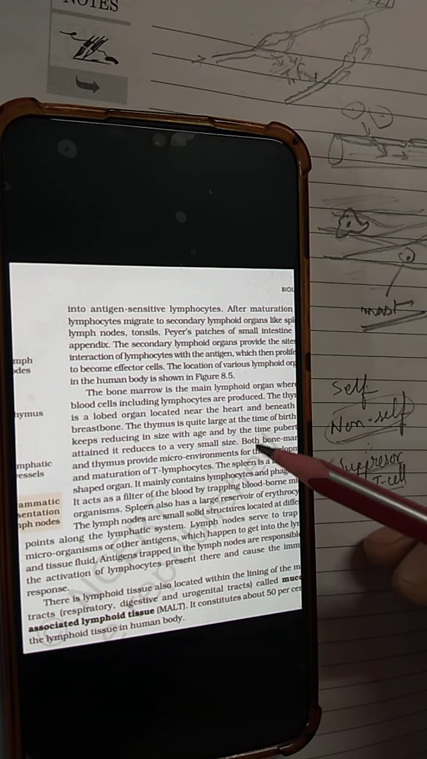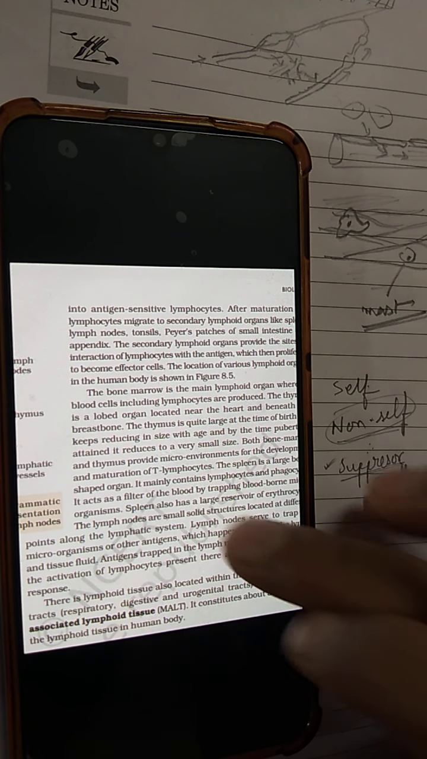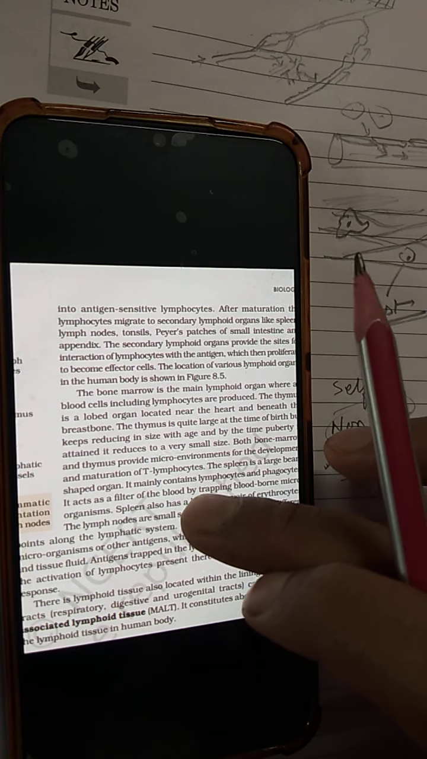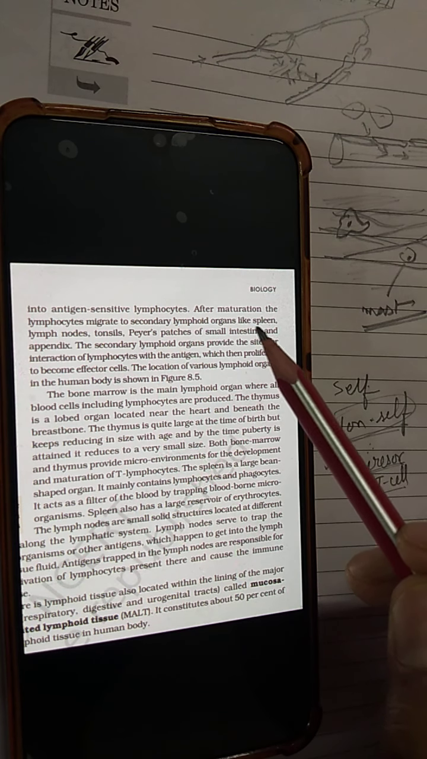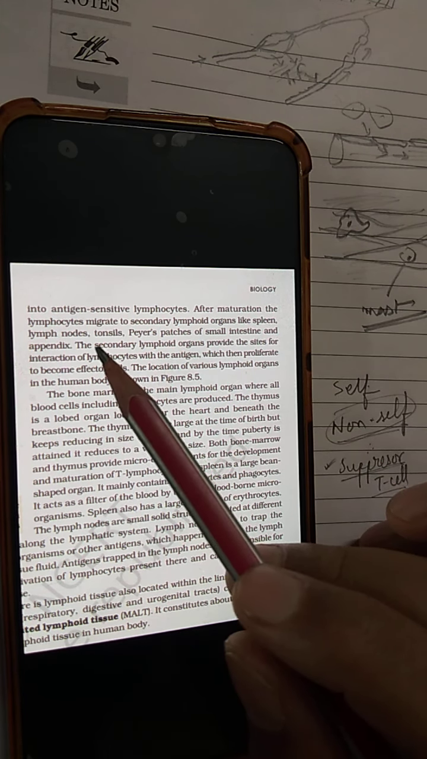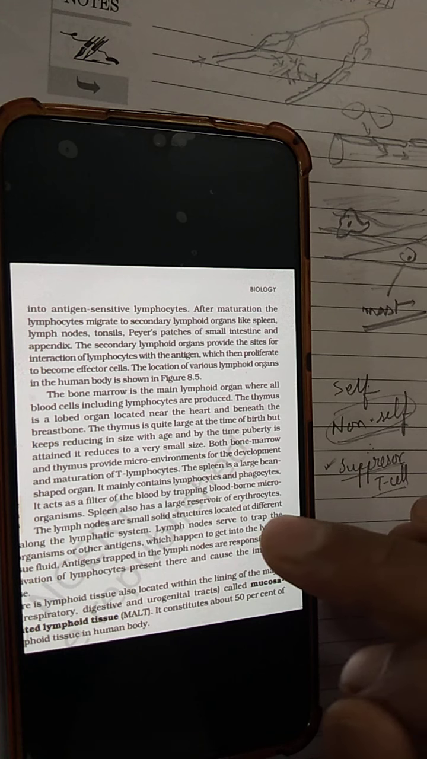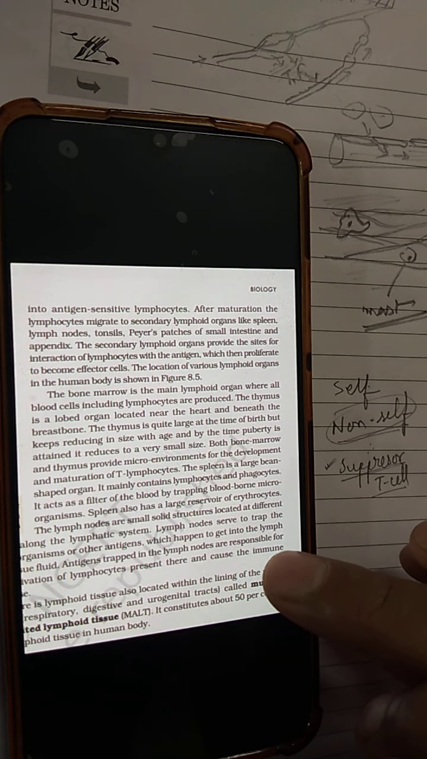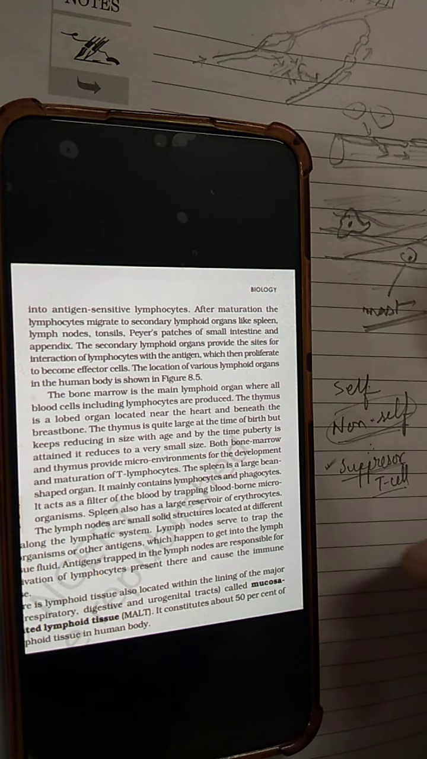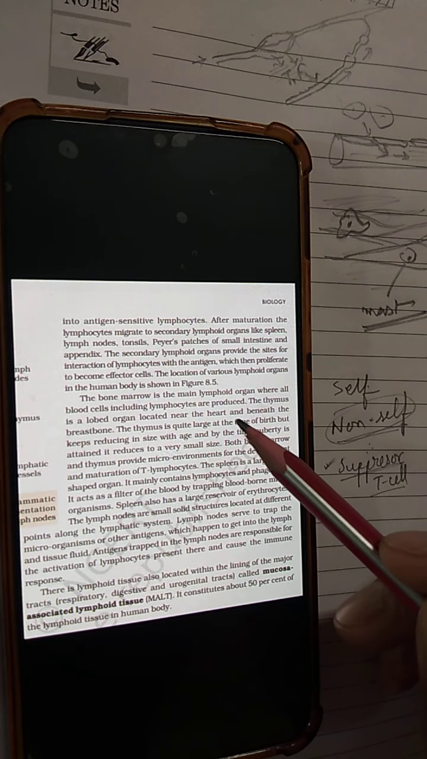the lymphatic system, that is what basically has been explained, what the lymphatic system consists of, then how they mature. Here it is given: after maturation, the lymphocytes migrate to secondary lymphoid organs. I told you a little while ago, the lymph nodes, spleen, then tonsils, Peyer's patches of the small intestine, and they get activated there because they are exposed to the antigen in those portions. The antigens are flowing in from the affected tissues. So here it is again mentioned about the bone marrow. It is the main lymphoid organ where all the blood cells including lymphocytes are produced.